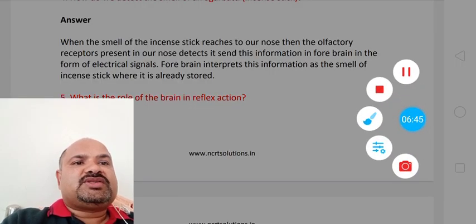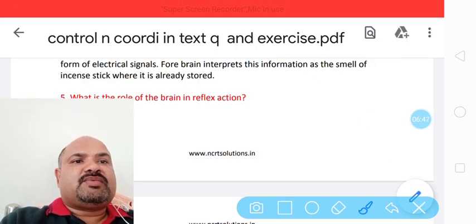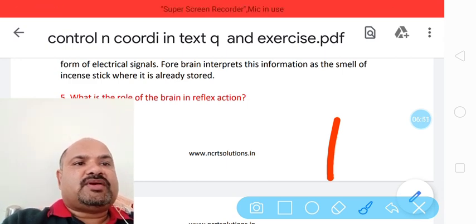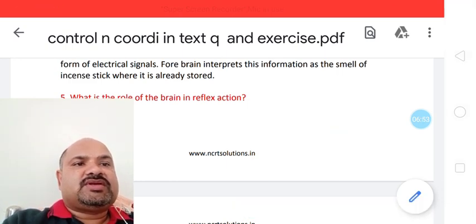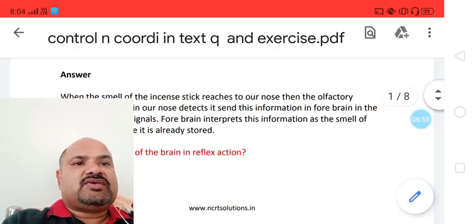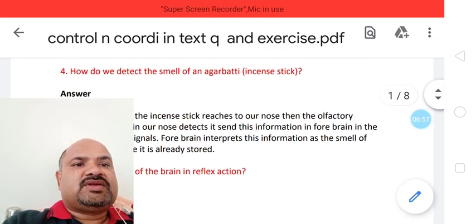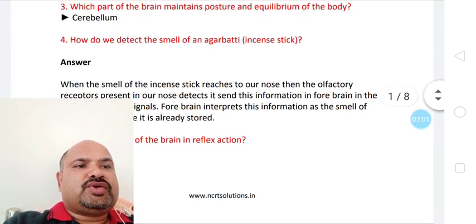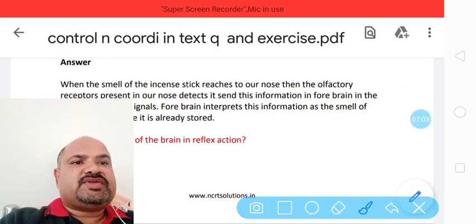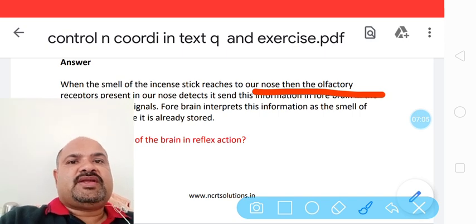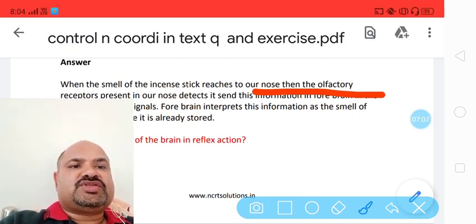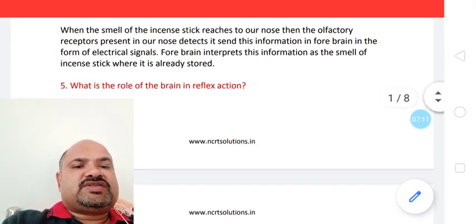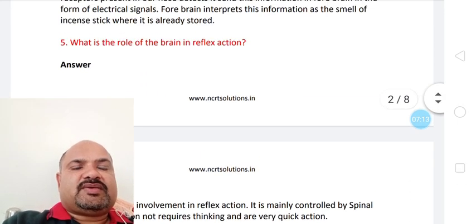So here what is important is you have to remember this word, that is olfactory receptors. This olfactory receptors is a very important word. So this is the olfactory receptor present in our nose which detects the smell. Okay, so next part we will see.